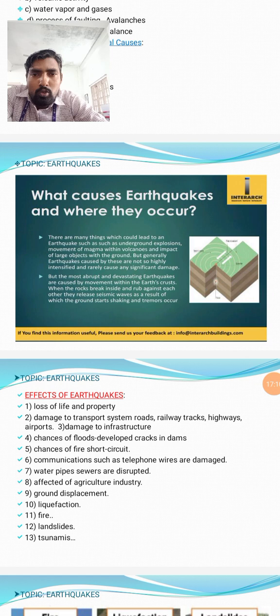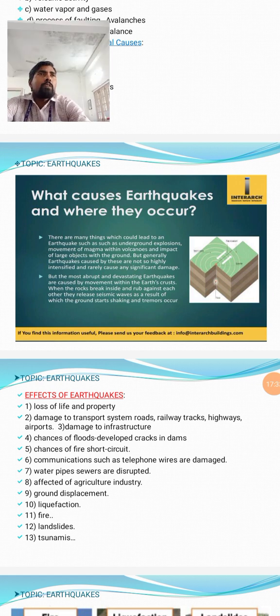But generally, earthquakes caused by these are not highly intensified and do not cause significant damage. The most abrupt and devastating earthquakes are caused by movement within the earth's crust, when rocks break inside and rub against each other.